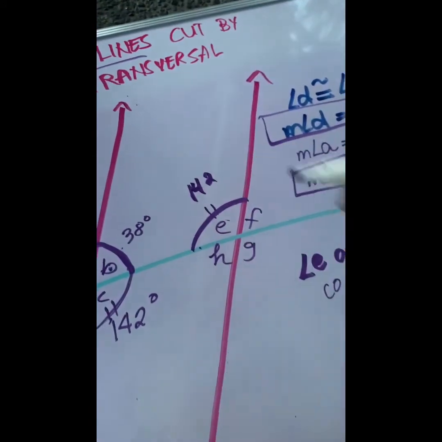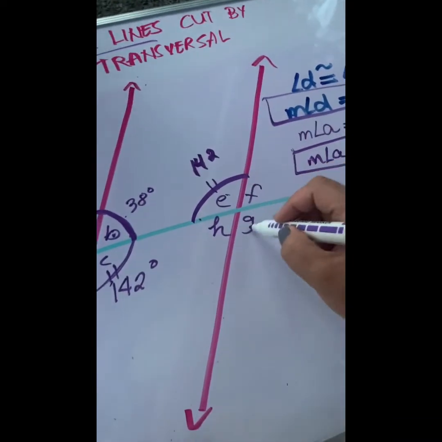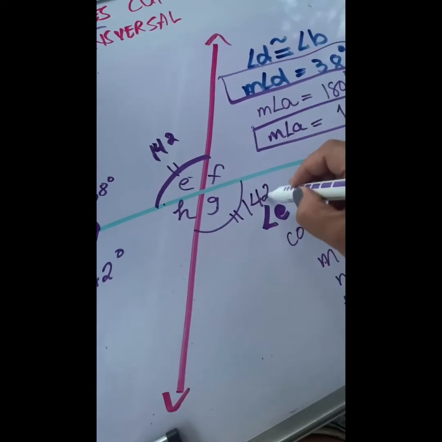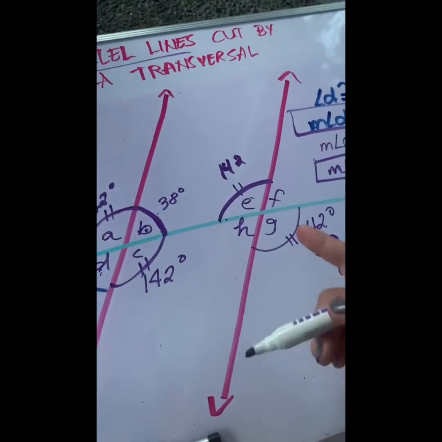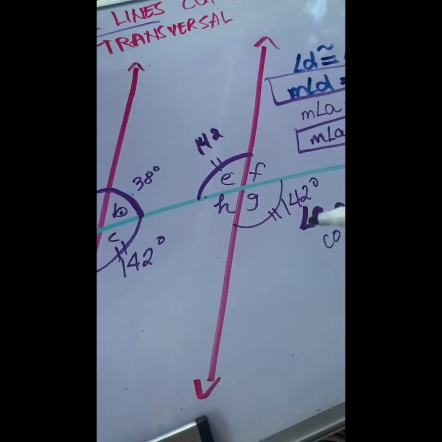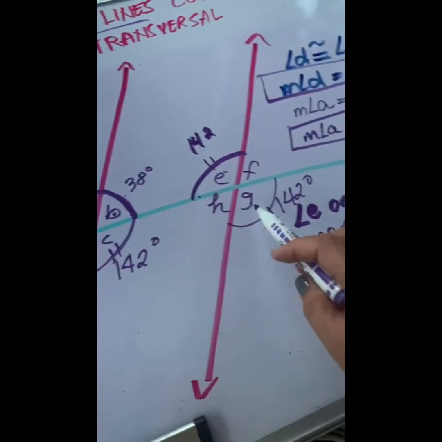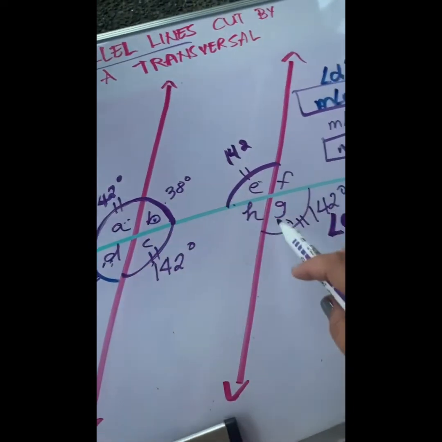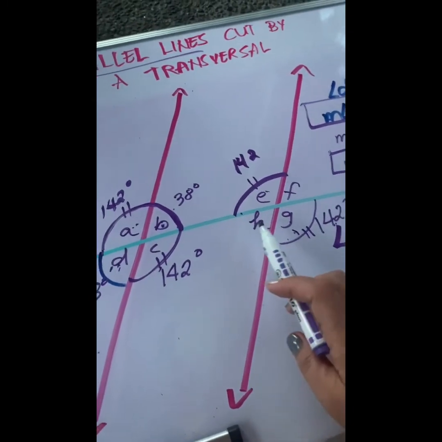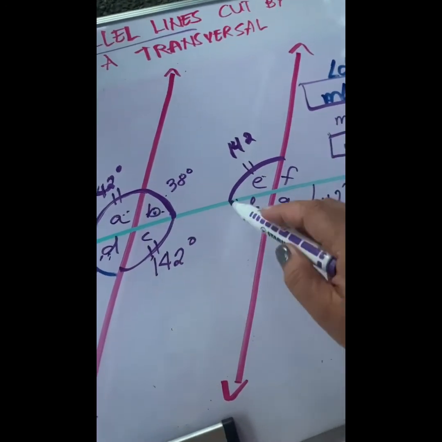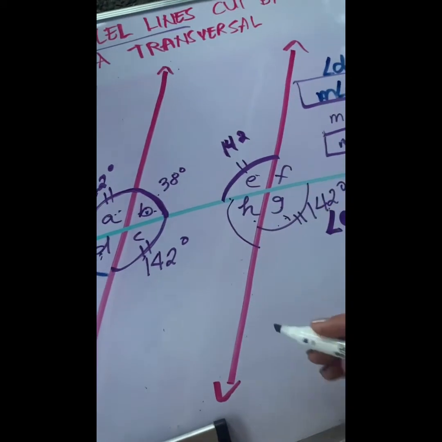There you go. E and G, vertical. So this is also 142 degrees. Or if you don't want that, let's have an alternate exterior. A and G are alternate exterior, they are also equal. So this will be 142. How about alternate interior? B and H are alternate interior.